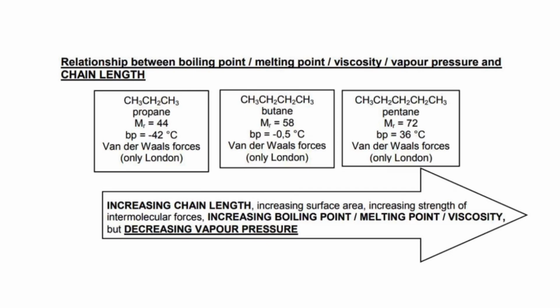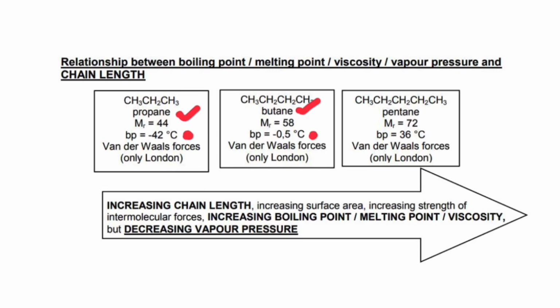Let's take a look at the example we have. We start with propane. You can see that the boiling point of propane is minus 42 degrees Celsius. Let's compare it with butane. The boiling point of butane is minus 0.5 degrees Celsius.